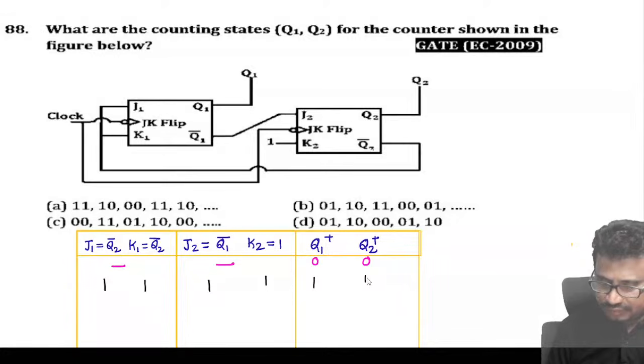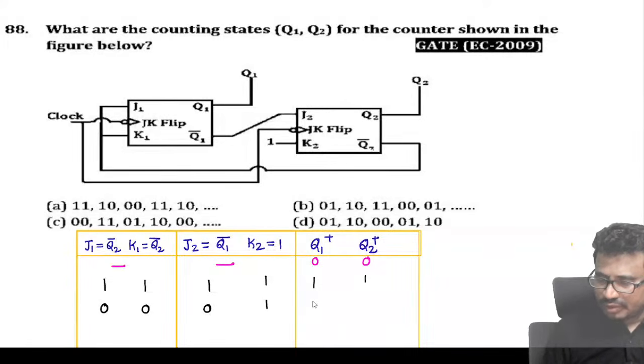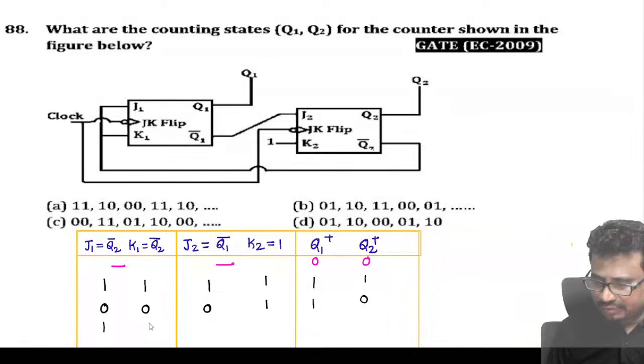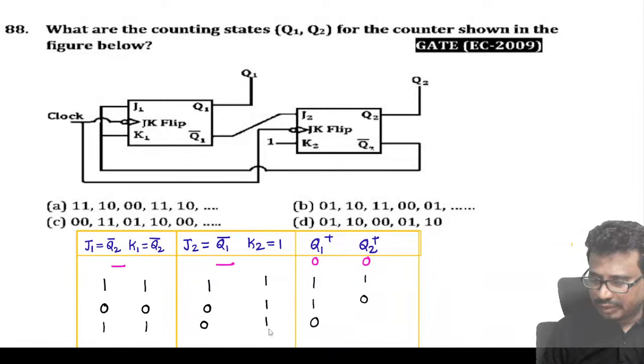Next, Q2 bar. So that is 0 and this is also 0. Q1 bar, so 0 and this is 1. What does 0 0 mean? 0 0 is hold state. 0 1 is a reset. Next Q2 bar, this is 1 1. Next Q1 bar, so 0 and this is 1. Tell me now, 1 1 is a toggle. 0 1 is a reset.